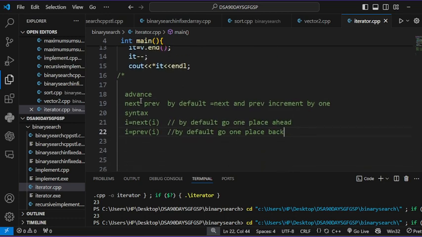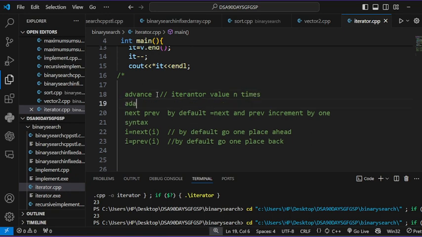And what is the advance function? It increments the iterator value n times. Syntax is advance(it, n), where it is my iterator name and n is how many times you want to increment the value of the iterator.